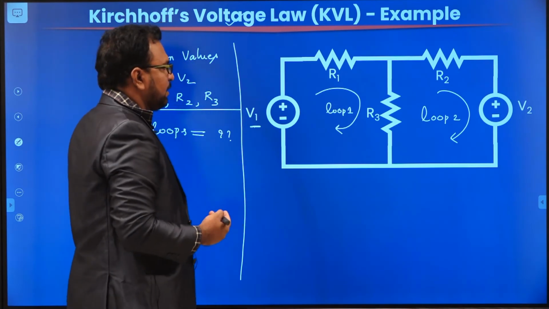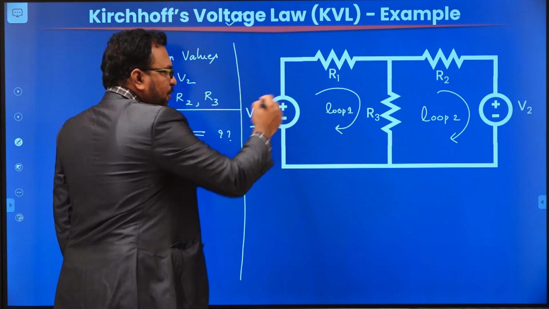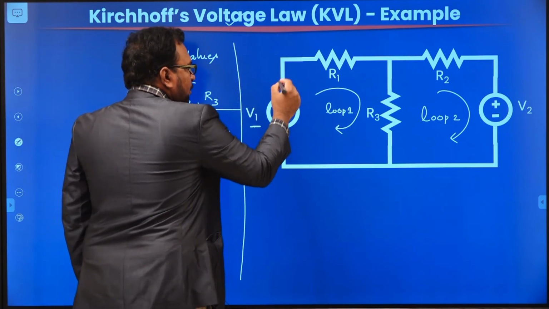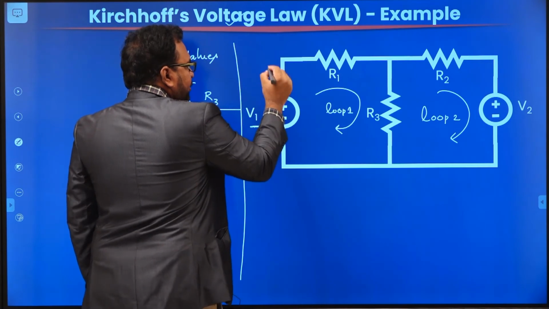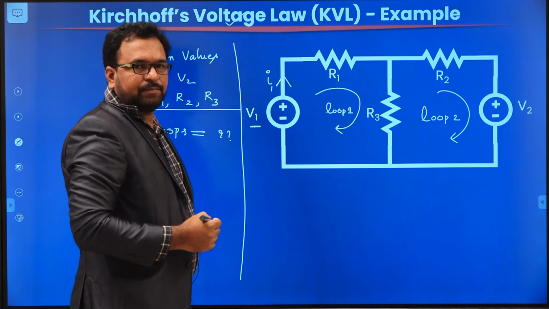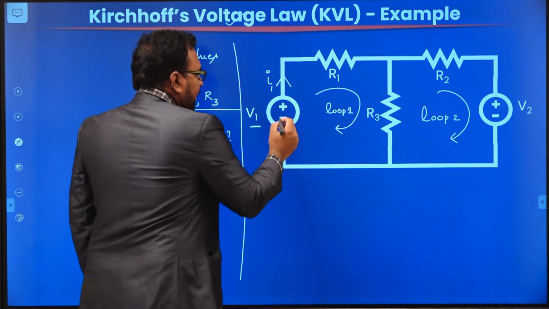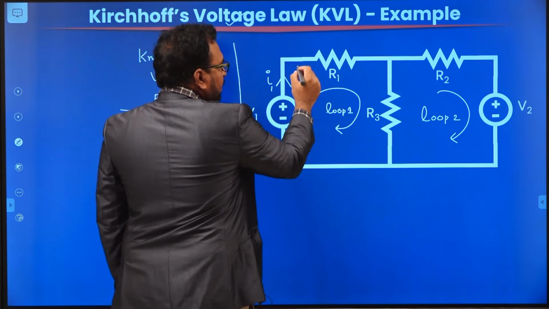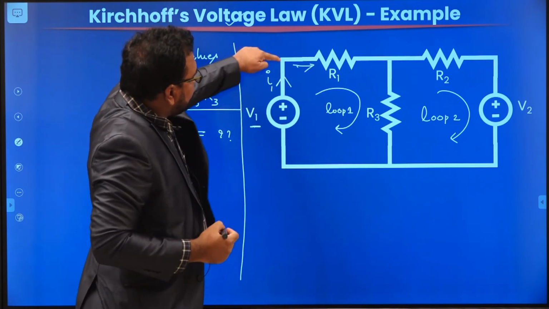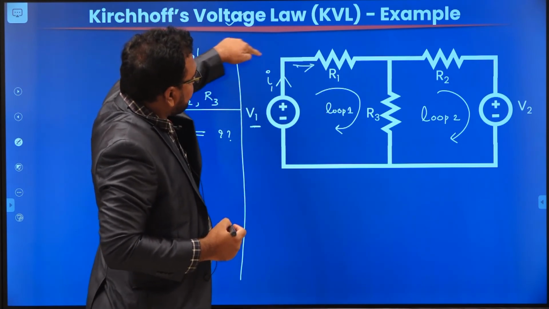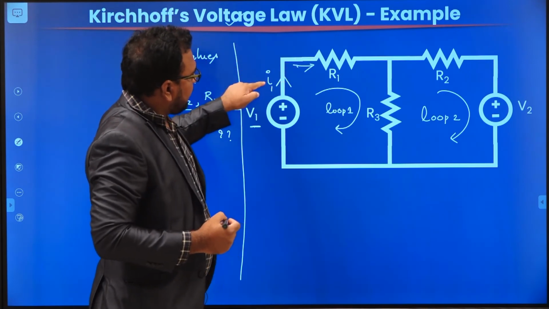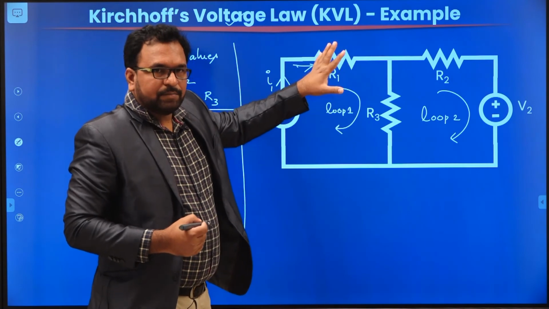So how will you assign current? The only hope to assign current direction is the source. Source will deliver power or energy. We are going to assume that the current will be coming out of the positive terminal. So when the current is coming from the positive terminal here, the same current is going to enter the resistance R1 also, because at this point there are no other diversions. So there is only one path for this current I1 to flow, that is through R1 only.